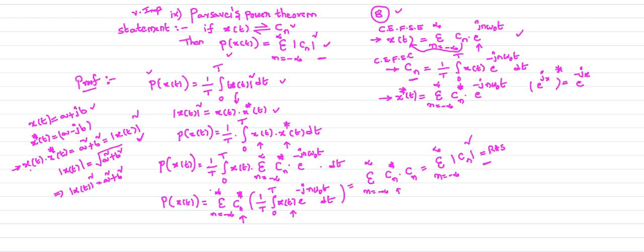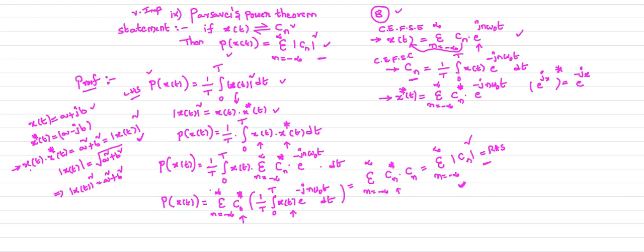Your average power of the signal, which is the left hand side, is now equal to sigma n equal to minus infinity to plus infinity mod Cn square. So this is the formula we can directly use. Whenever the Cn is given to you, we can directly use this formula to calculate the average power. I will repeat this statement once again.